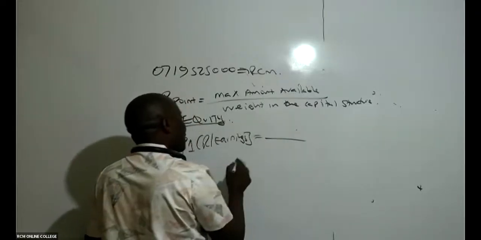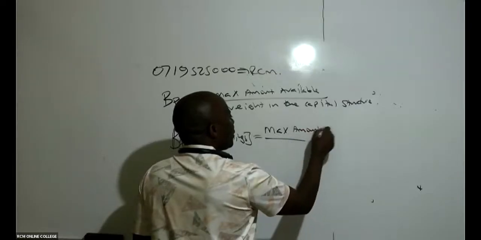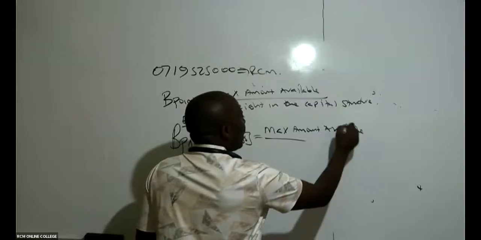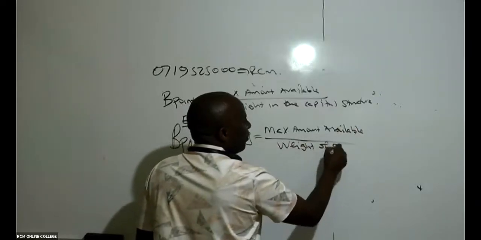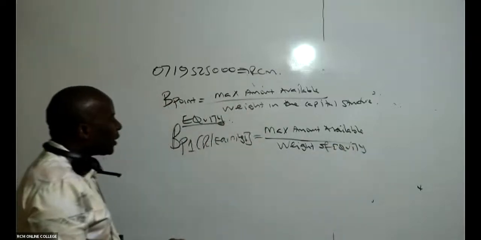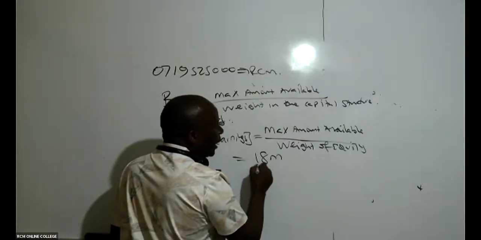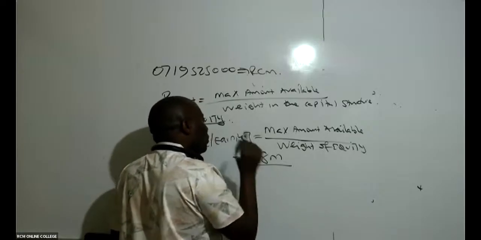So this breakpoint will be the maximum amount available, divided by the weight of equity. Because you see, retained earnings is an equity component, and you're saying that for retained earnings, we have 18 million. So we divide this 18 million by the weight of equity in the capital structure.